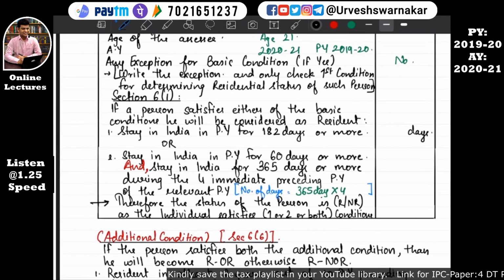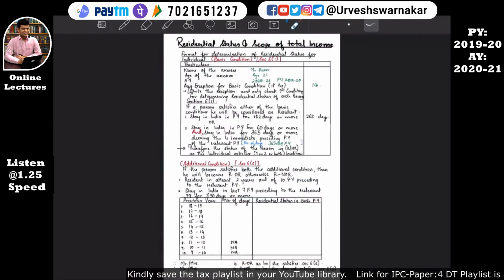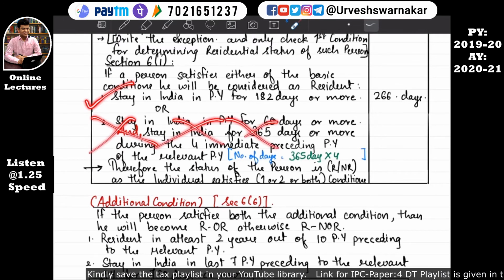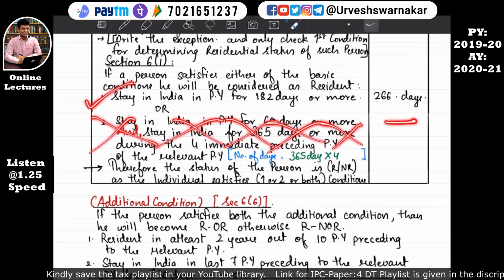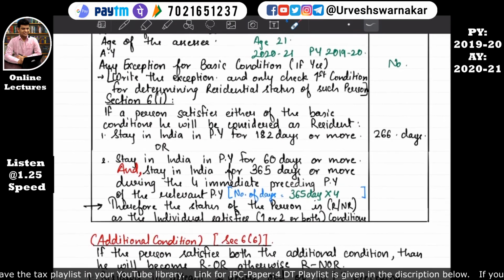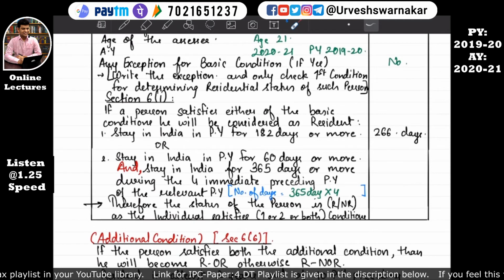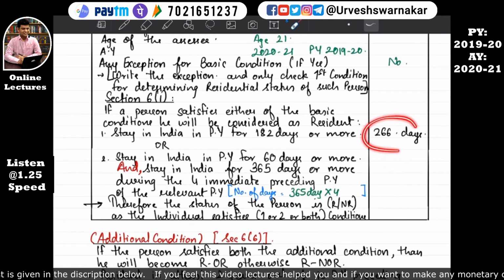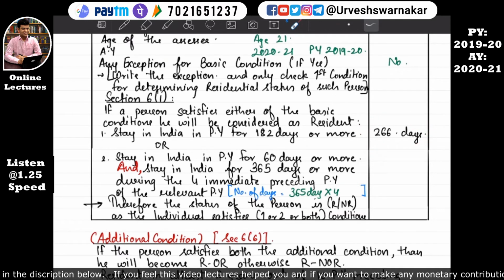Since he has already fulfilled the first basic condition, we don't need to see the second basic condition. Okay, so even if you don't write anything here and simply write, therefore the status of Mr. Ram is resident as the individual satisfies the first basic condition, that is sufficient enough. The examiner will not cut any marks. But if the examiner has given you the data, then if you want you can find it. Okay, but my personal recommendation is you please find it. But if you have less time in the exam, even if you don't find it and you feel this first condition is satisfied, you simply write it, you will get sufficient marks.